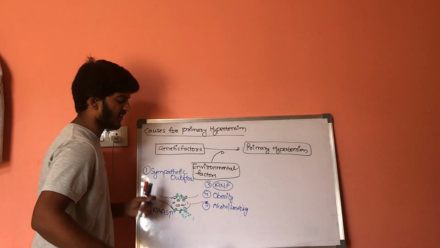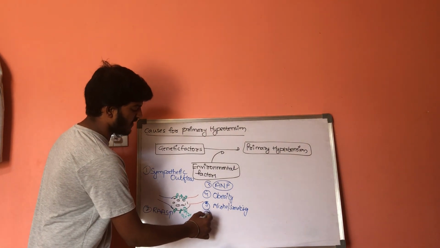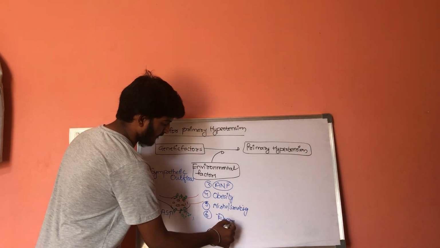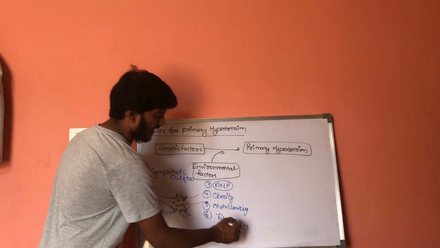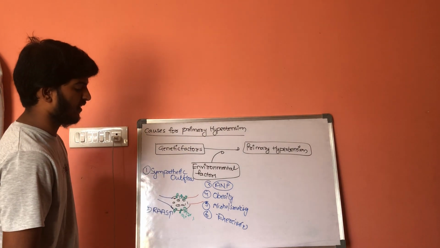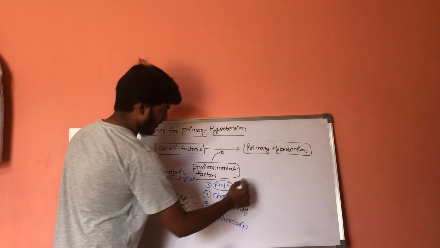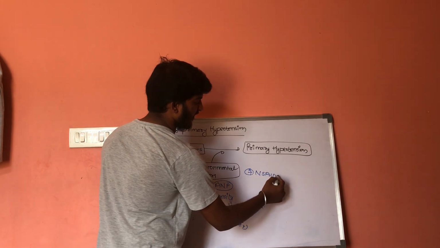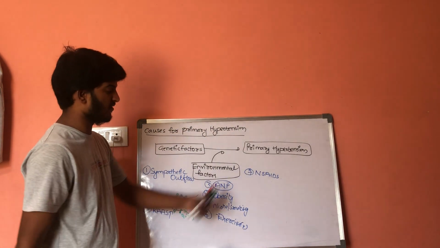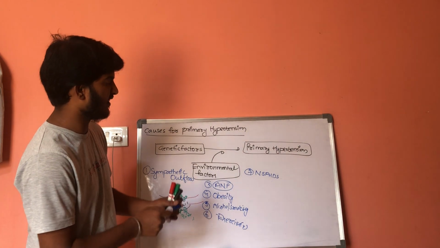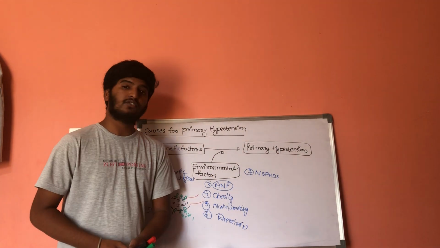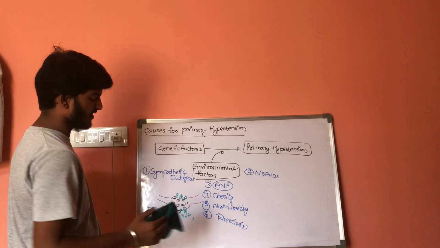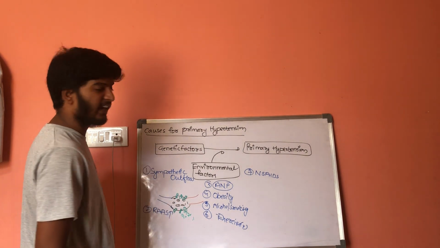Next one is lack of exercise. And next one is usage of non-steroidal anti-inflammatory drugs. If there is excessive use of non-steroidal anti-inflammatory drugs, it results in primary hypertension. So these are some causes for primary hypertension. Now let us discuss some causes for secondary hypertension.